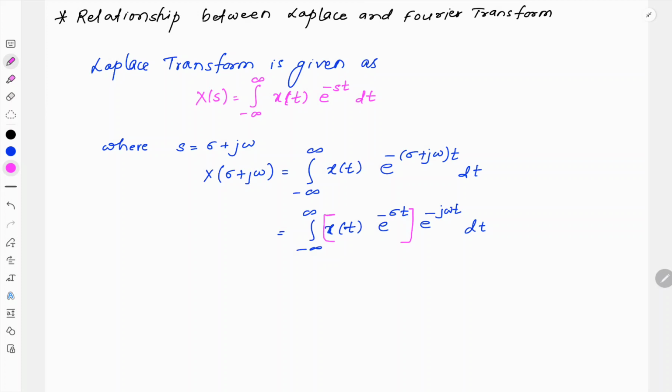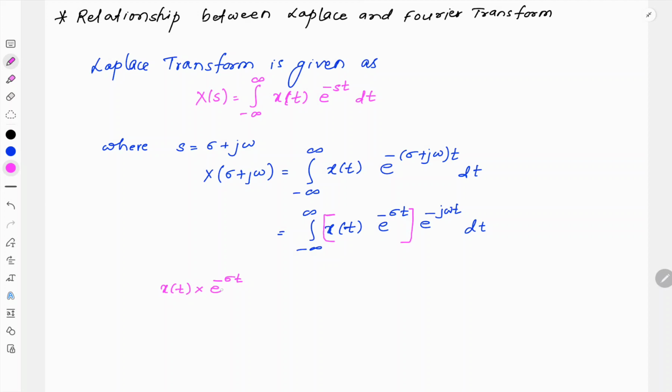In other terms, this equation signifies that if we have a signal x of t which is not absolutely integrable and we are supposed to find out its Fourier transform, so let us multiply this x of t signal with the term e raised to minus sigma t.